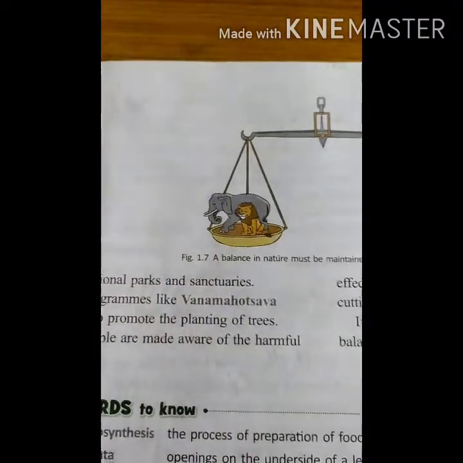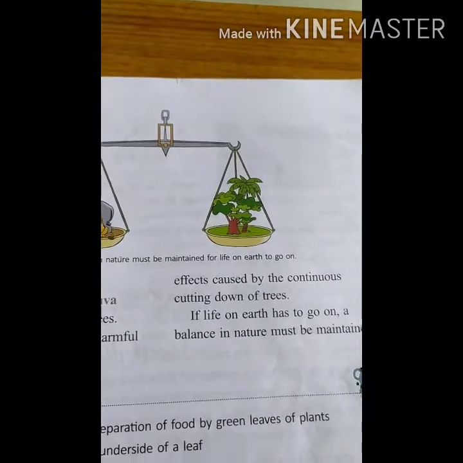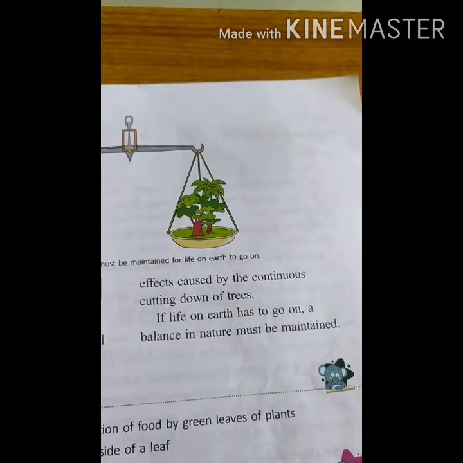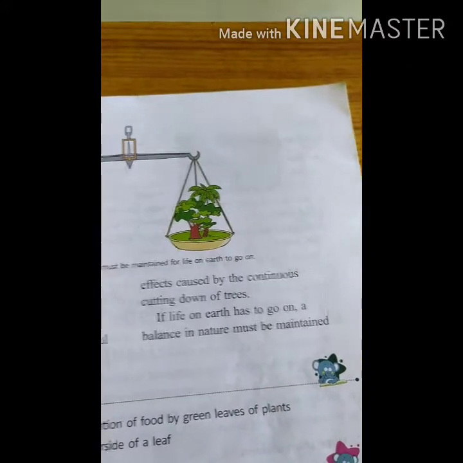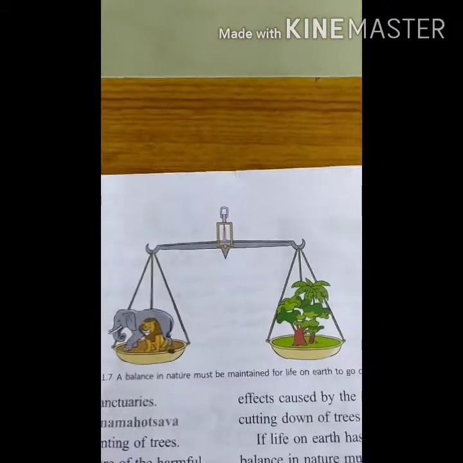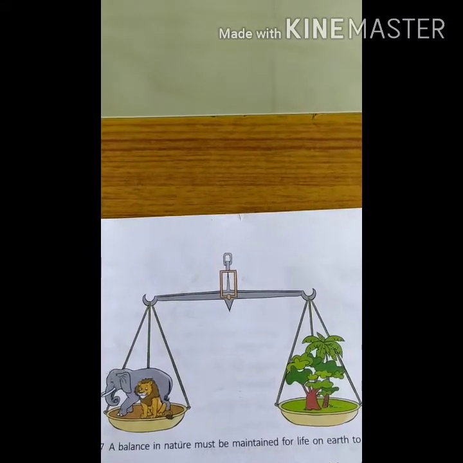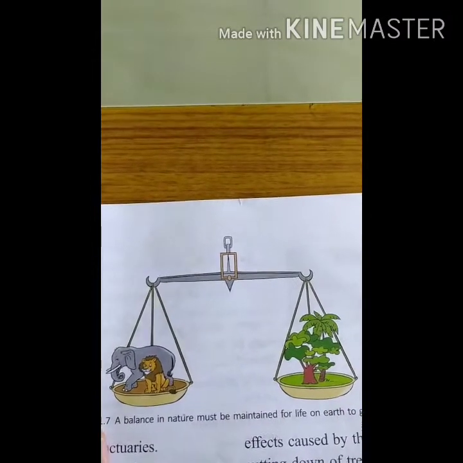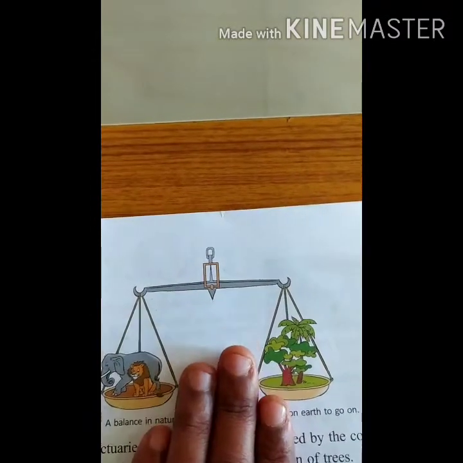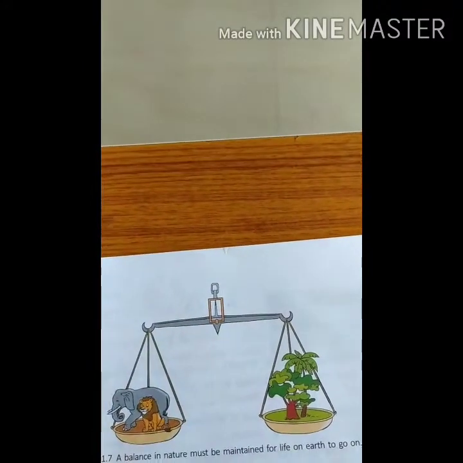Next, people are made aware of the harmful effects caused by the continuous cutting of trees. If life on earth has to go on, a balance in nature must be maintained. Are you seeing this picture, children? This is the plant life and this is the animal life. Plant life and animal life must be in balance. It should not go up, it should not go down. It should be in the same position.